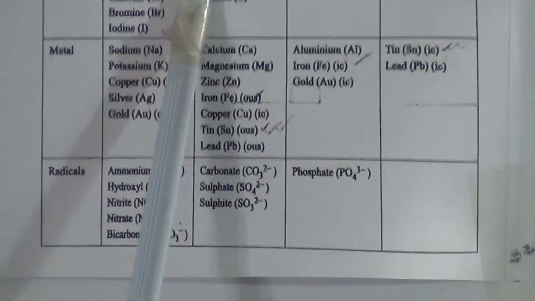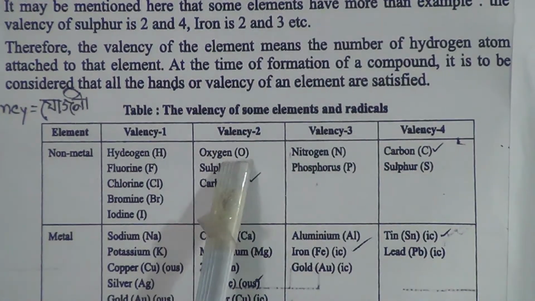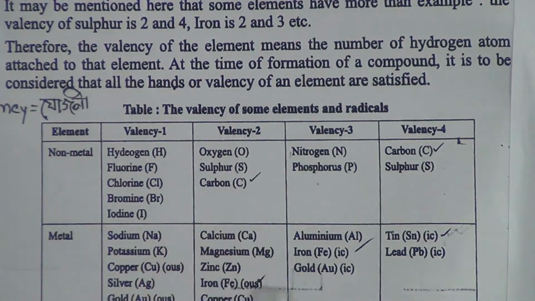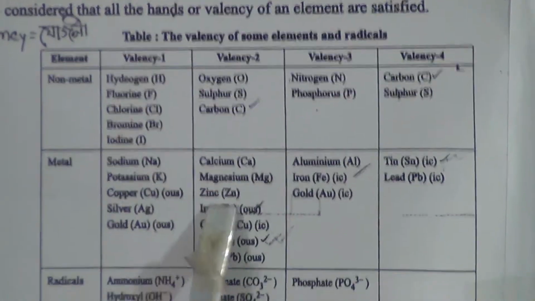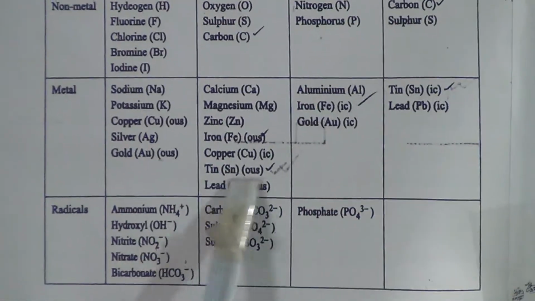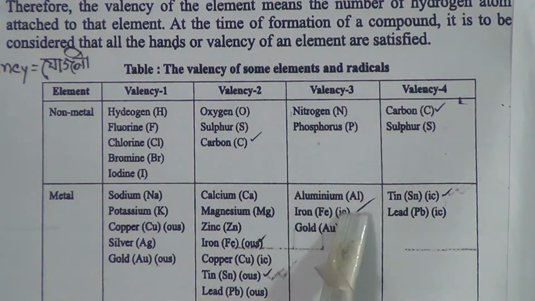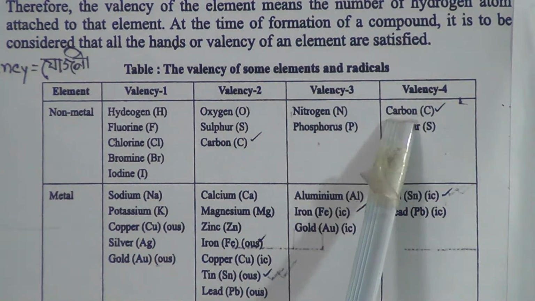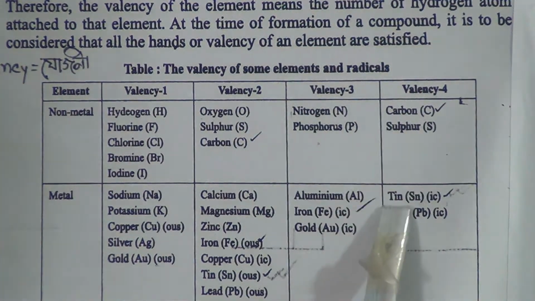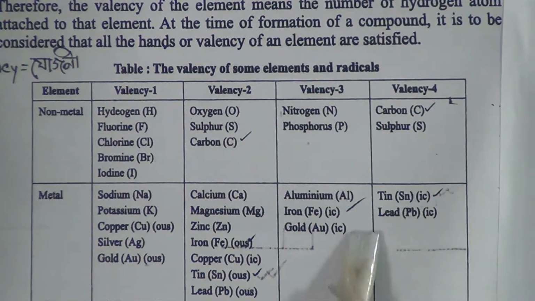Now valency 2: non-metals oxygen, sulfur, carbon, and metals calcium, magnesium, zinc, iron, copper, tin, lead. Now valency 3: nitrogen, phosphorus, and the metals aluminium, iron, gold. Valency 4: carbon, sulfur, and the metals tin and lead.